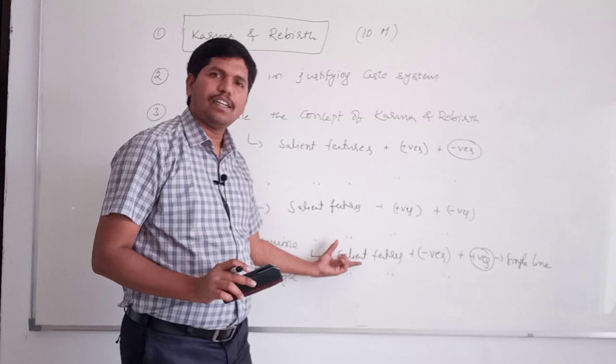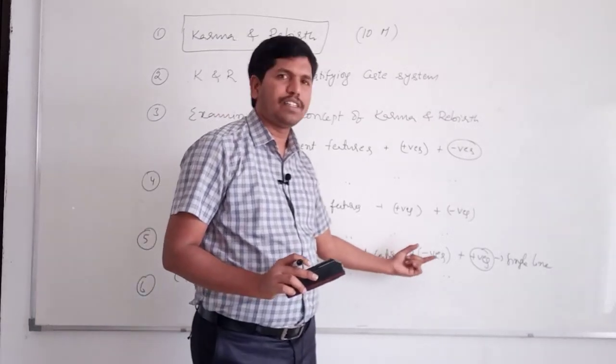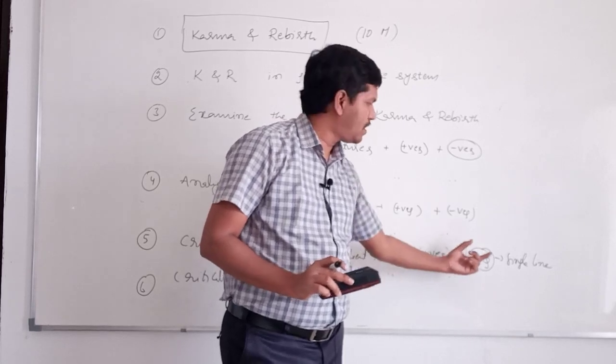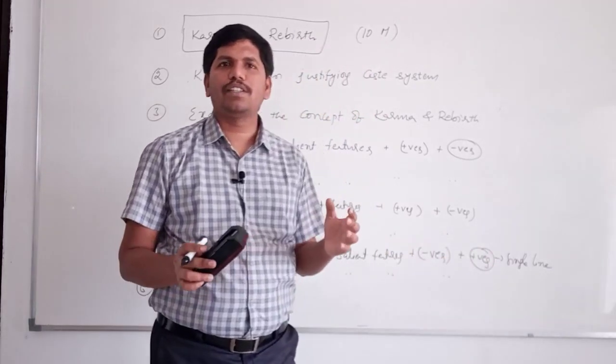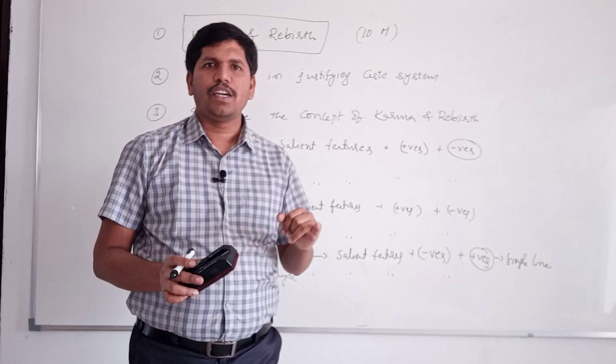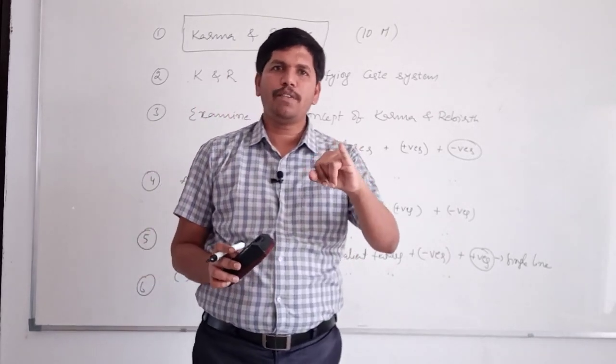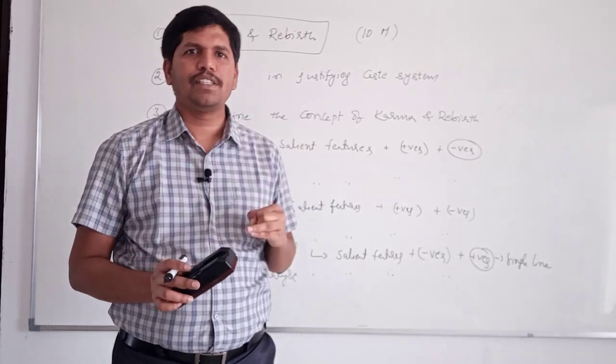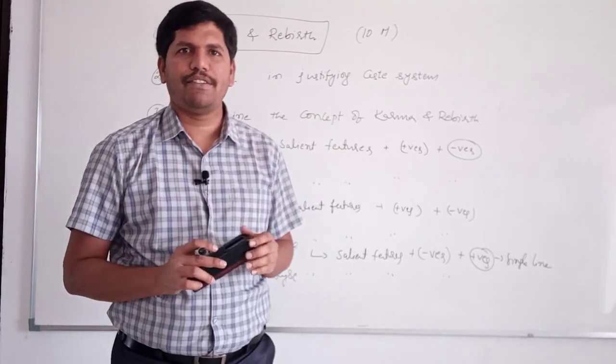First, here discuss the salient features. After that, discuss the negatives. After discussing, there are 3 negatives. After discussing the negatives, positives. While discussing, I told you 3 positives are there. It motivates the people to be involved in good actions. It motivates the people to be involved in charitable activities. It motivates the people to be active in their life.